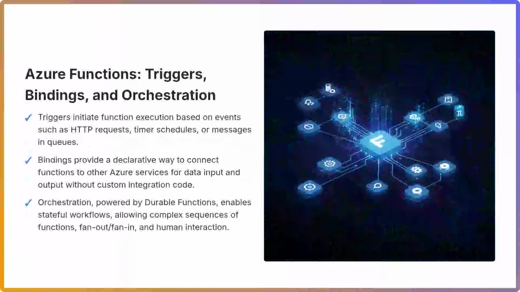Triggers are the event sources that initiate function execution. These can range from HTTP requests and timer schedules to messages appearing in a queue, blobs being added to storage, or events arriving in an event hub. They define when a function runs.